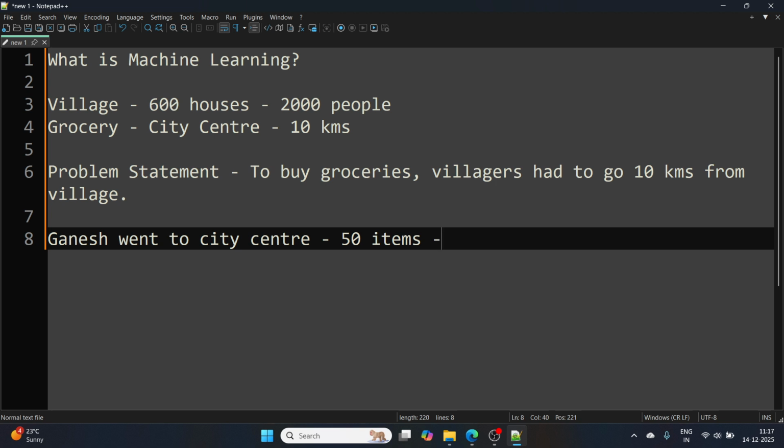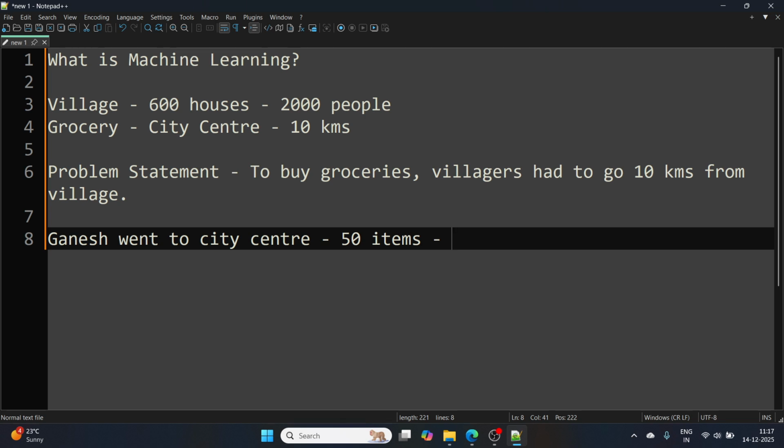And he waited outside the city center. What happens in a grocery shop is that a wholesale tempo comes in from the wholesale shop and delivers all the needed groceries to the city center, right?